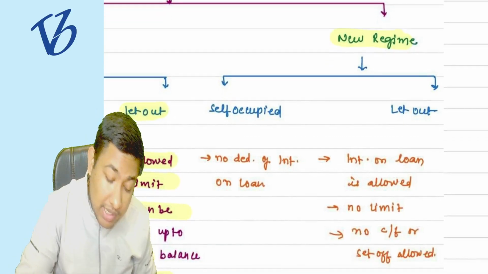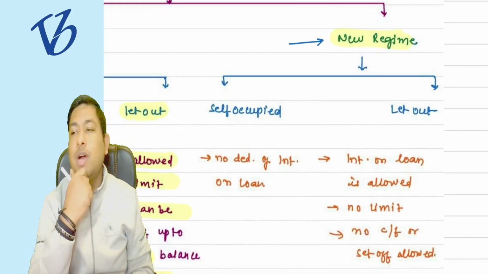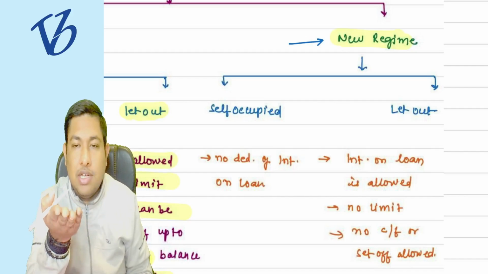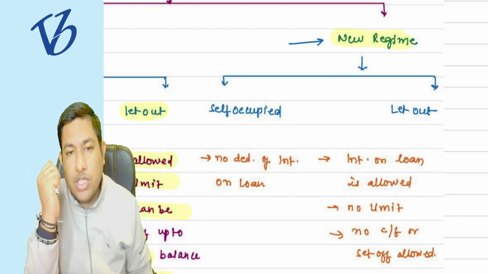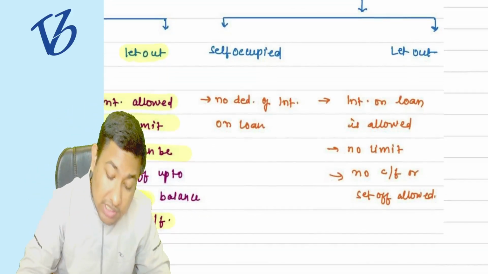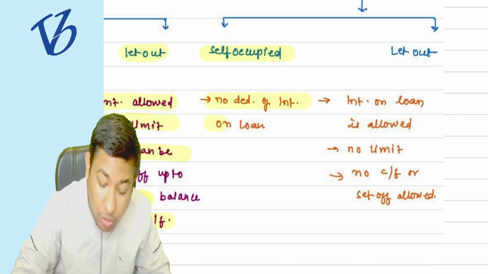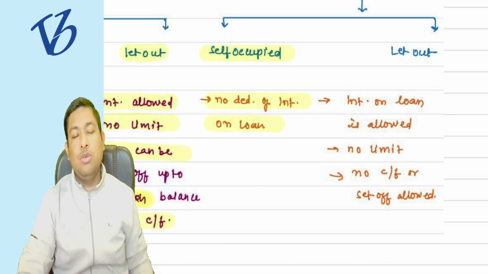But now there is a twist. The default tax regime is the new regime, and if you are not shifting out of the new regime, then in that particular case, for self-occupied property, no deduction of interest on loan is allowed to you.